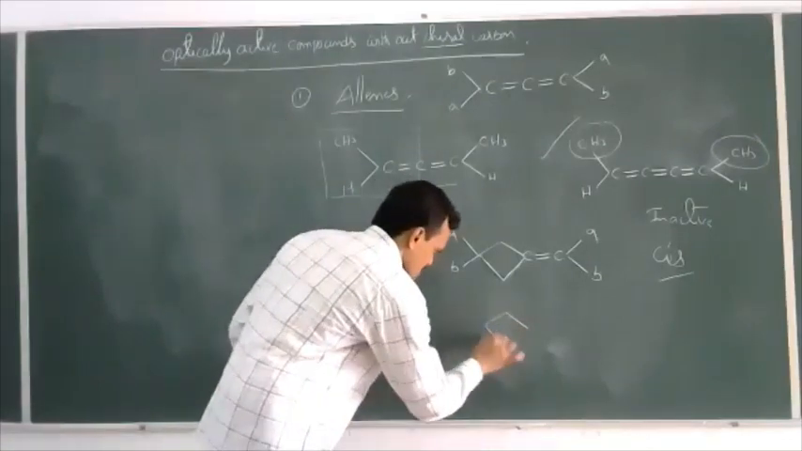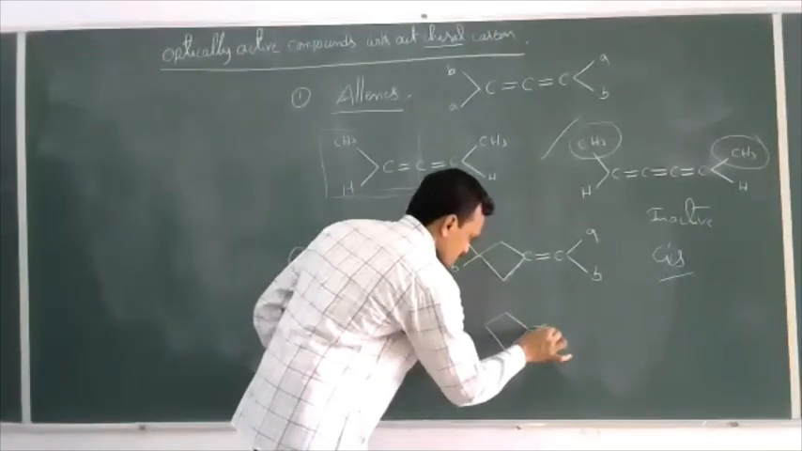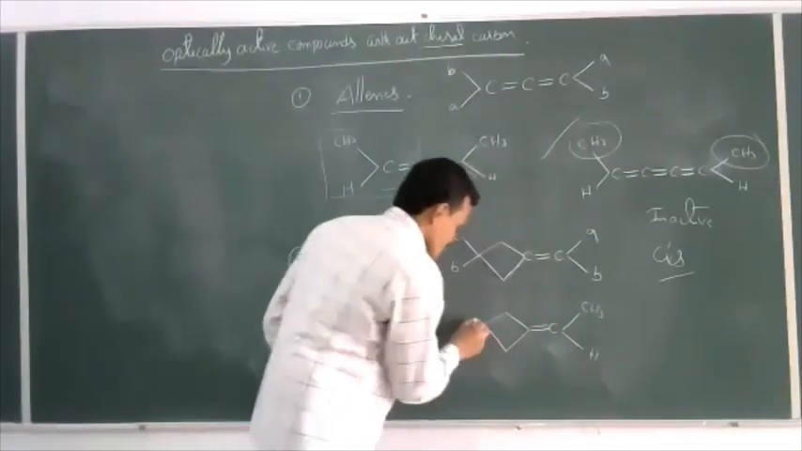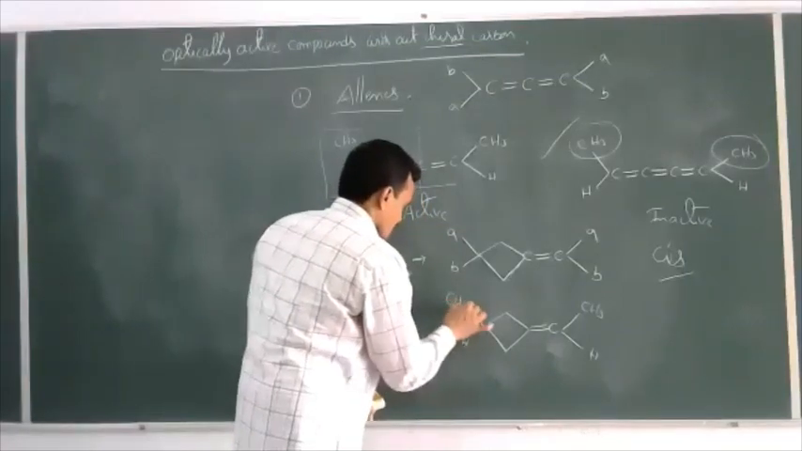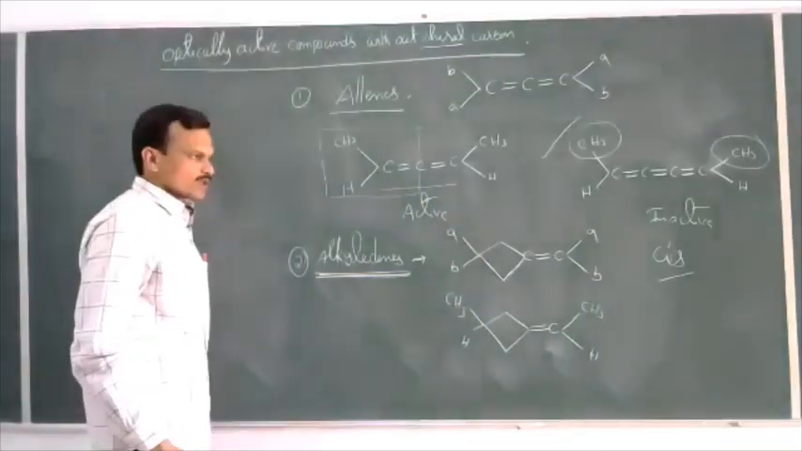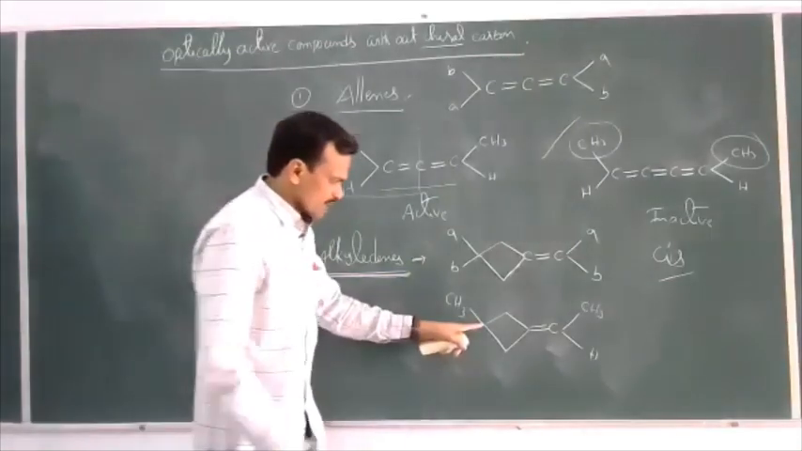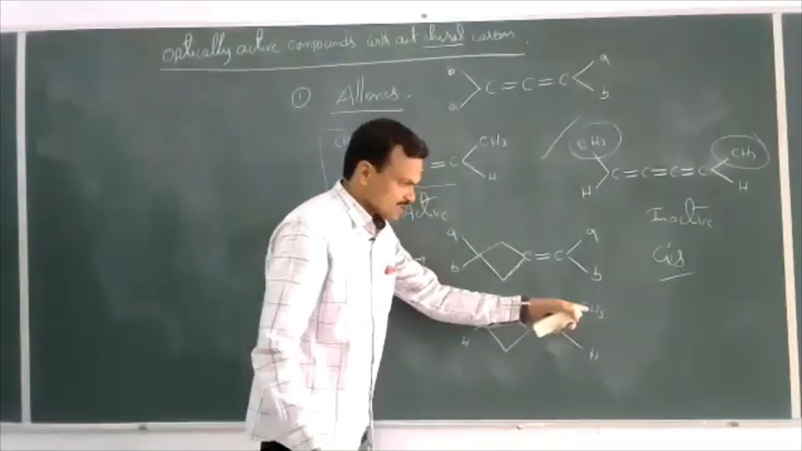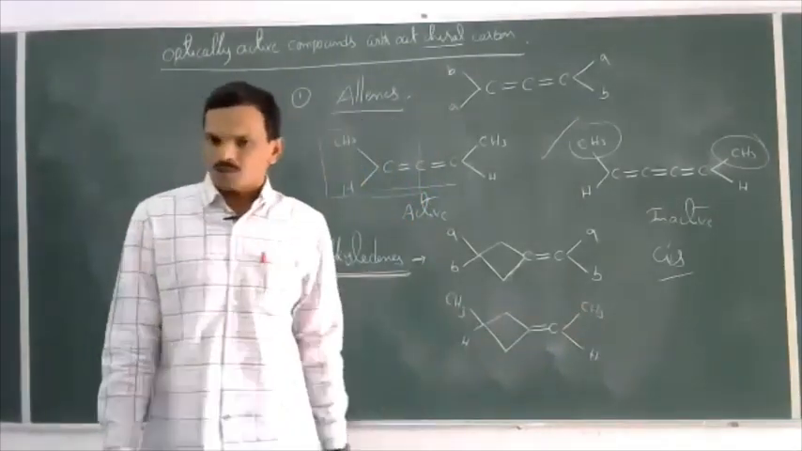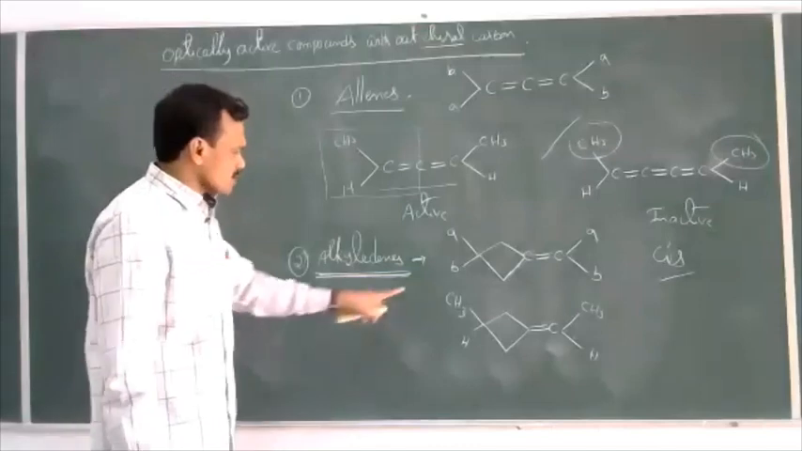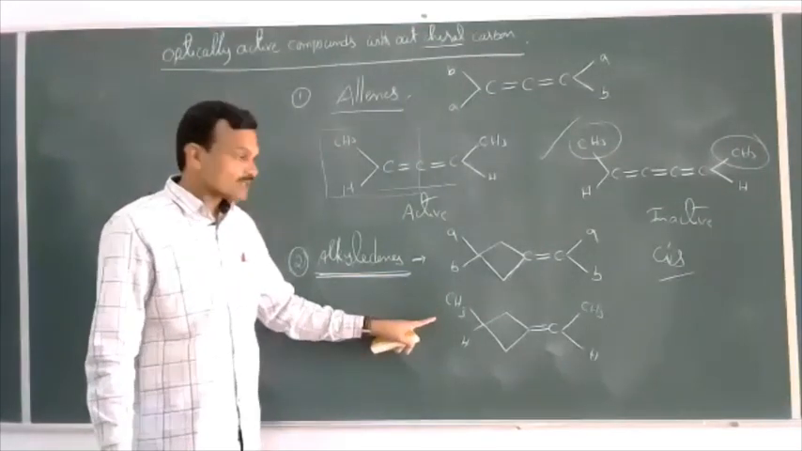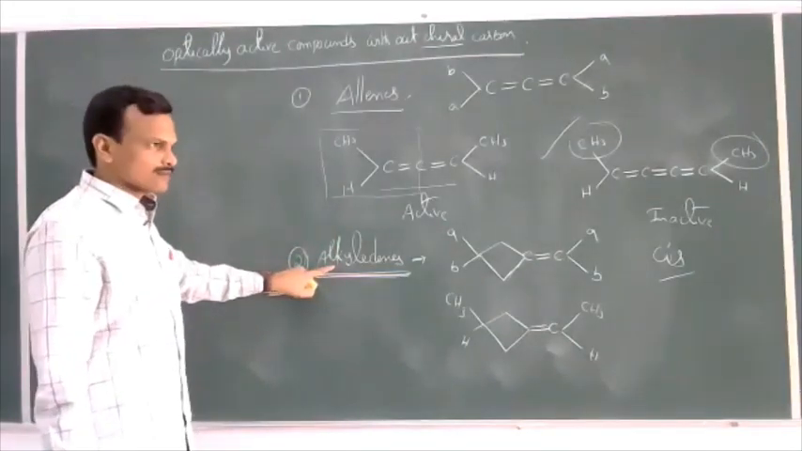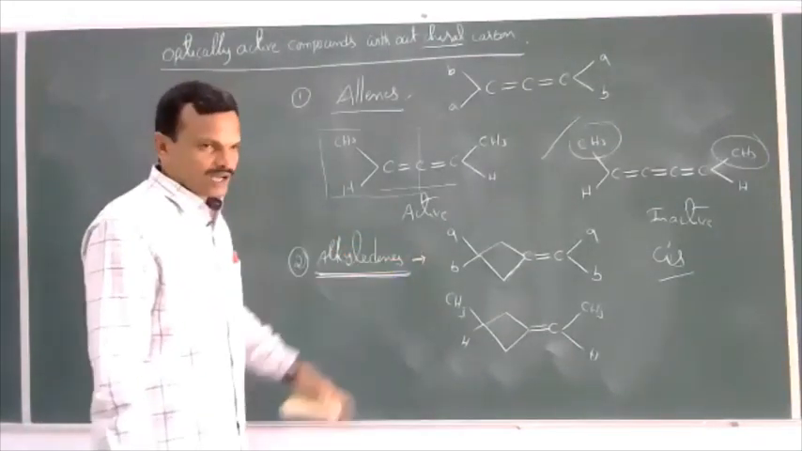So if you want an example, just replace A and B with some groups. Double bond C, here CH3, H, H, and CH3. So here there is no chiral carbon atom. For this carbon, the two groups bonded are the same. These are double bonded carbon atoms. This is not a chiral carbon. There is no chiral carbon atom in the molecule. But even though, this compound is optically active. So allenes and alkylidenes are optically active without having a chiral carbon.